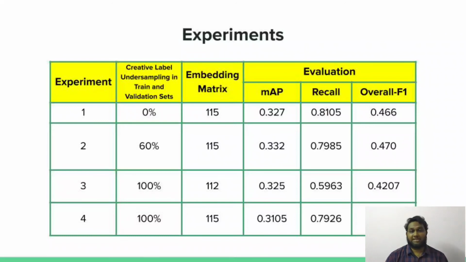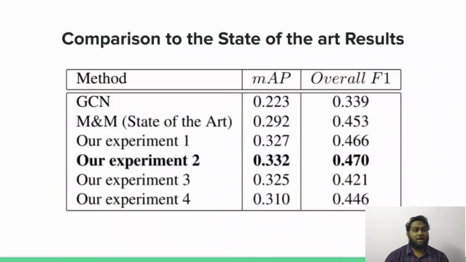From these experiments, we observed that there is a 60% drop in F1 score from experiment number 1 to experiment number 3 while inferring the creative label. Whereas from experiment number 1 to experiment number 4, there was a drop of 11%, which is relatively less. The 46% improvement of F1 score from experiment number 3 to experiment number 4 as shown indicates that the semantic embedding space plays an important role and should be explored further. Our best results are obtained with undersampling the creative label, that is with experiment number 2, which is an improvement of 14% in mean AP and 4% in overall F1 score over the state-of-the-art model that was mentioned.